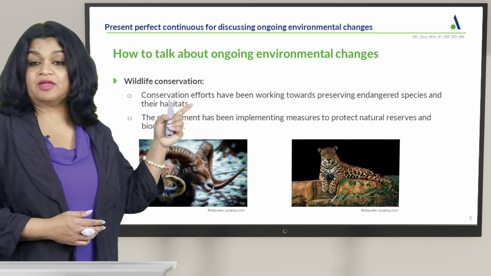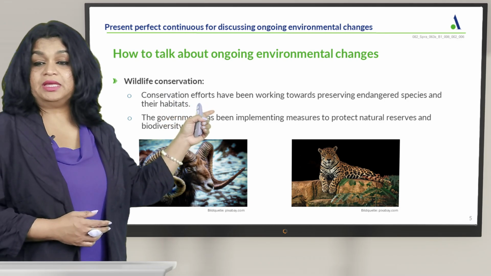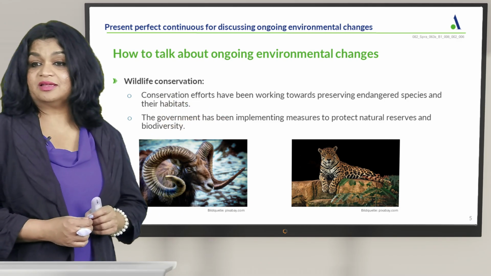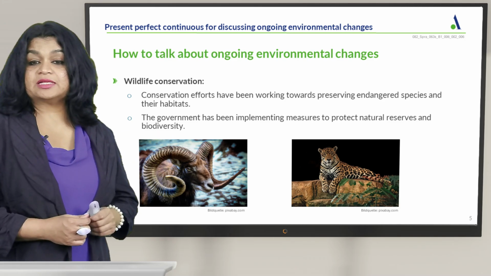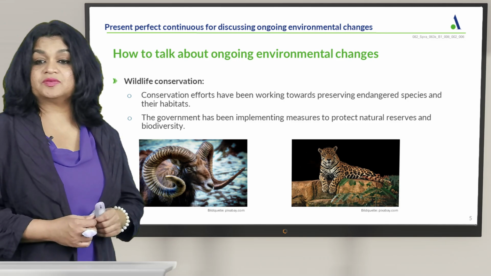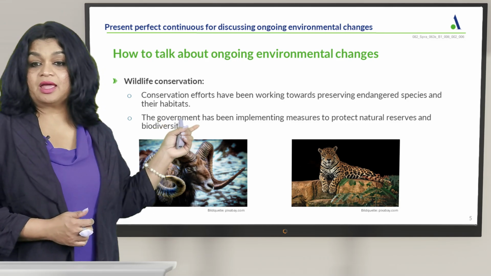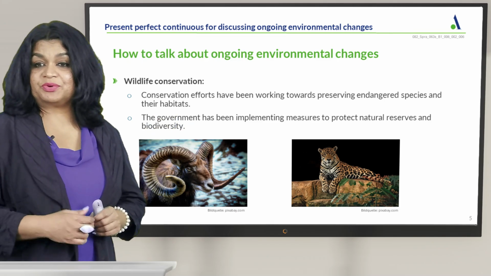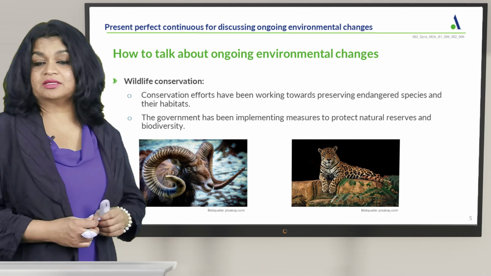So, conservation efforts is our subject, have is the present, been is the perfect, and working is the continuous. Let's take a look at the next one. The government has been implementing measures to protect natural reserves and biodiversity. So, what has the government done? Subject, has is the present, been is the perfect, and implementing is the continuous form.